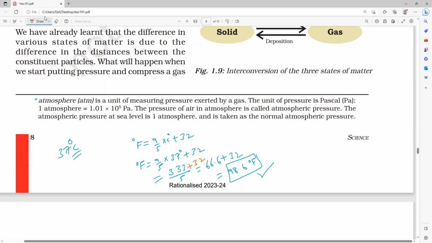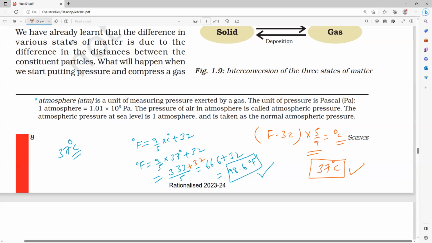Now, if you want to go in reverse, you can do it like this: F minus 32 into 5/9 equals degree Celsius. Because the plus 32 will come to this side as minus 32, and 9/5 will come to this side as 5/9. You will get 37 degrees Celsius again. So this is all about it.